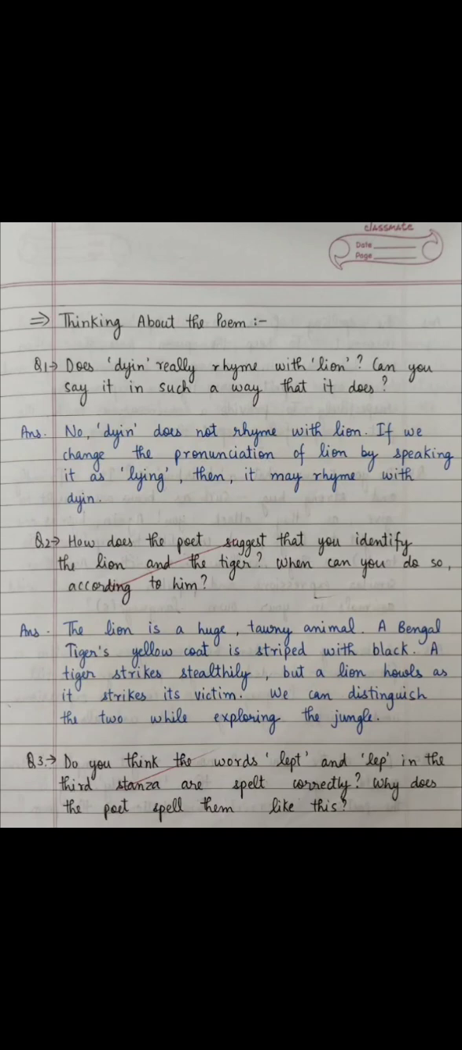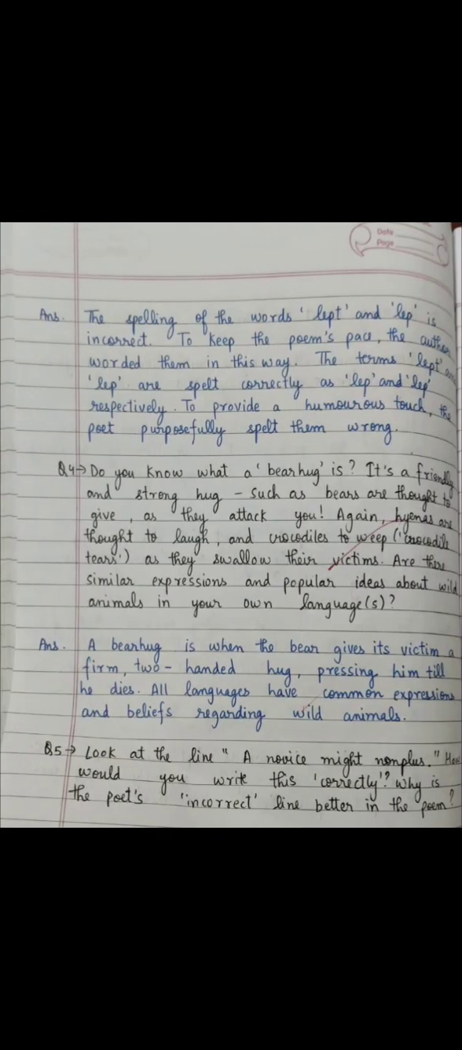Next, do you think the words left and lap in the third stanza are spelled correctly? Why does the poet spell them like this? The spelling of the words left and lap is incorrect. हमें पता है कि इसकी spelling incorrect है. To keep the poem's pace, the author worded them in this way. Poem का pace रखने के लिए author ने इस way में उन्हें बोला है ताकि वो link break ना हो.